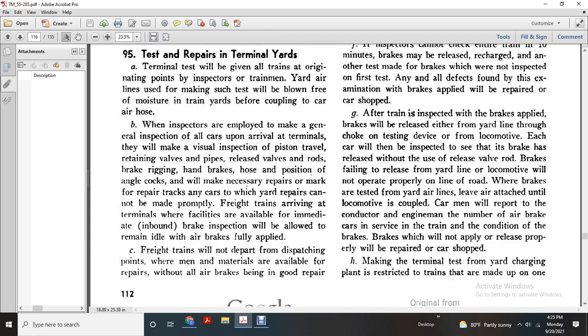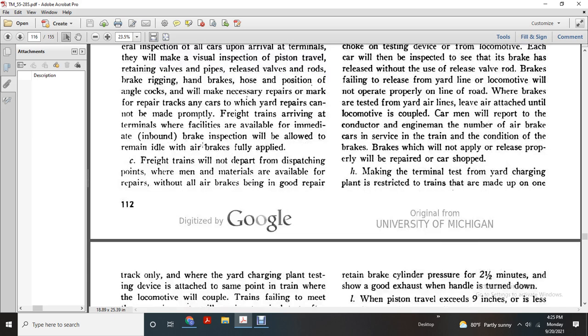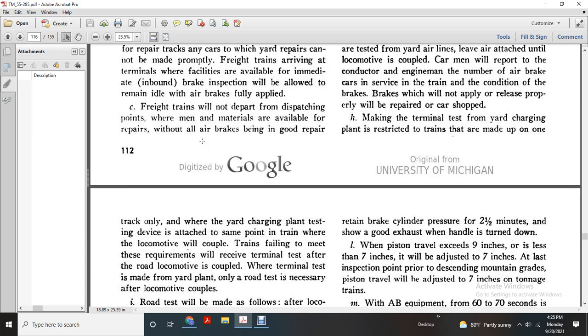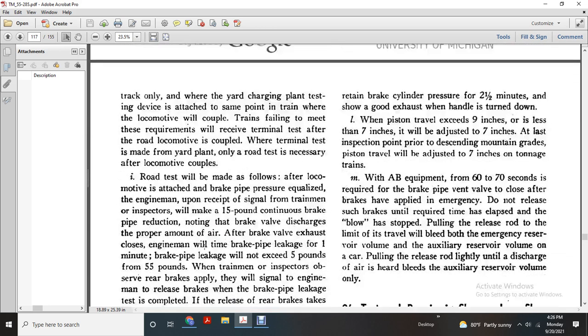H. Making of the terminal test with the yard charging plant is restricted to trains made up of one group over the track only with the yard charging plant with the test device attached at the same point with the train and the locomotive coupled to the train. Failing to meet these requirements, the terminal test will be made after the road locomotive is coupled to the train. Only the road test will be made after the locomotive couples. The road test will be made as well after the locomotive is attached.